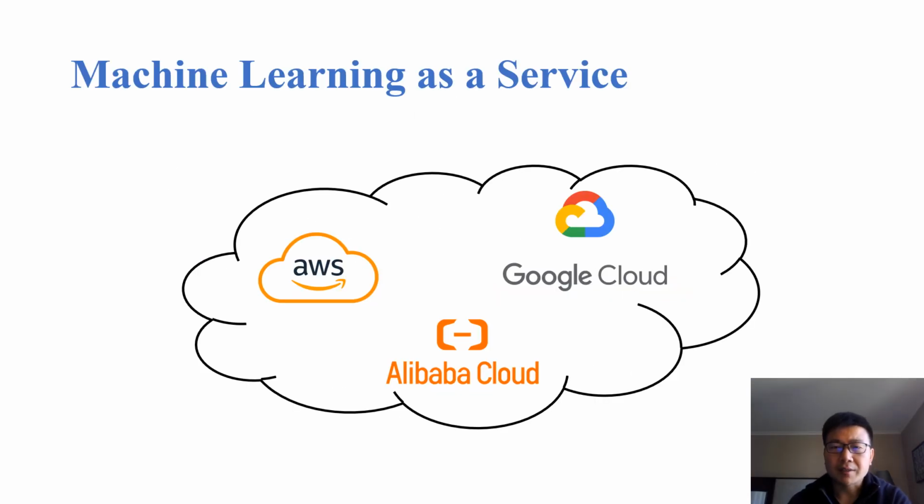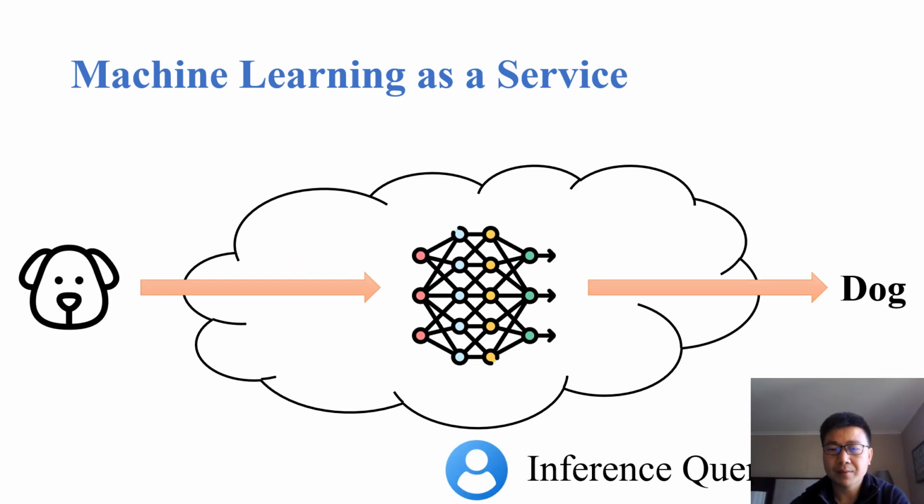Machine learning as a service is quite common nowadays, where clients can train their models on the cloud, as well as deploy their models on the cloud to provide inference services for profit. Typically, machine learning as a service is offered by a number of giant companies such as Amazon, Google, and Alibaba.